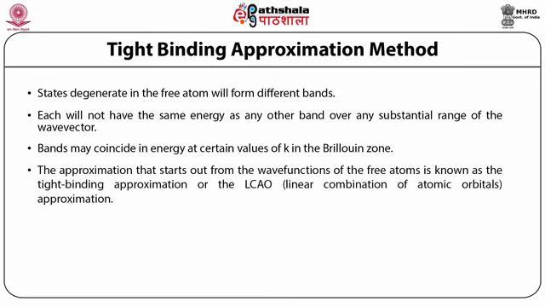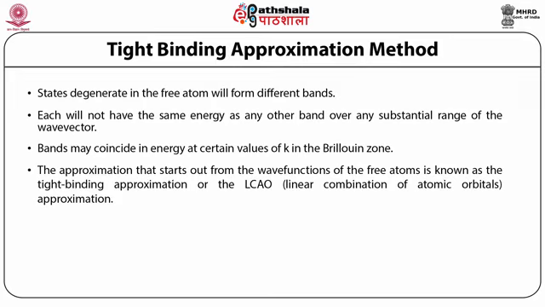The approximation that starts out from the wave function of the free atom is known as the tight binding approximation, or the LCAO, linear combination of atomic orbitals approximation. This approximation is quite good for inner electrons of the atom, but it is not often a good description for the conduction electrons themselves. So it is good for valence and inner electrons, not good for conduction electrons. It is used to describe approximately the d bands of transition metals and the valence band of diamond-like and inert gas crystals.